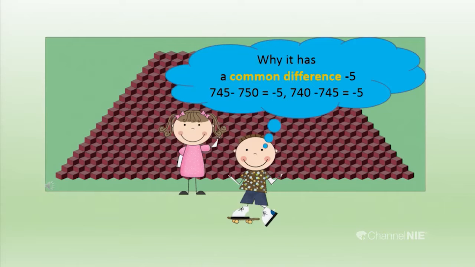Take the difference between those two rows. 745 minus 750 equals minus 5, and consider the other two consecutive rows containing 745 bricks and 740. The difference is 740 minus 745 equals minus 5. So this has a common difference.